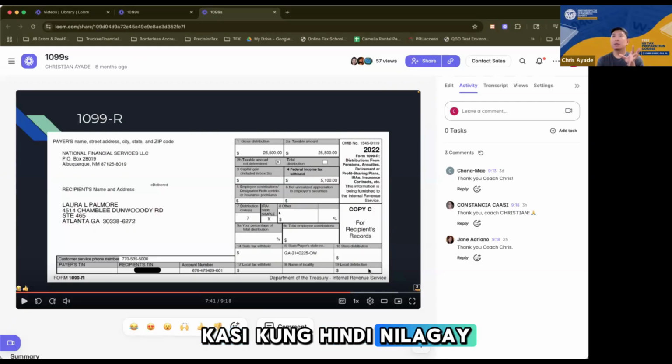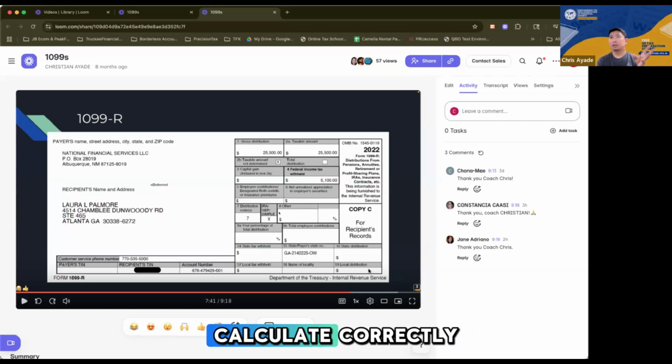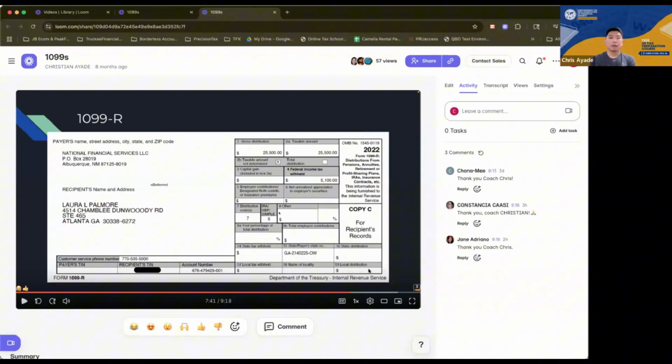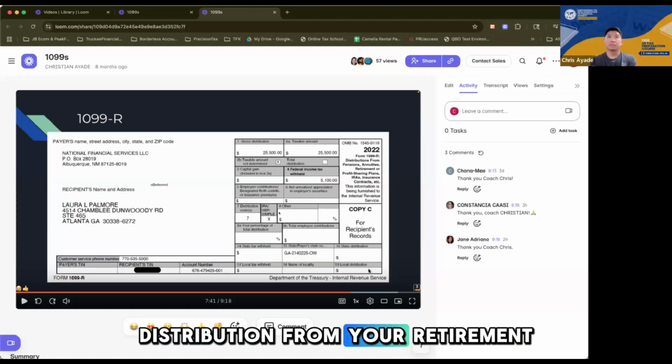Because if you don't put the distribution code there, which is the common mistake for new tax preparers, the software will not calculate correctly the tax related to that distribution. Okay? So the only peculiarity of the 1099-R is to be very, very careful to input the code in box 7. Okay? Clear naman, no? Again, 1099-R, retirement account, you get a 1099-R when you get a distribution from your retirement account.